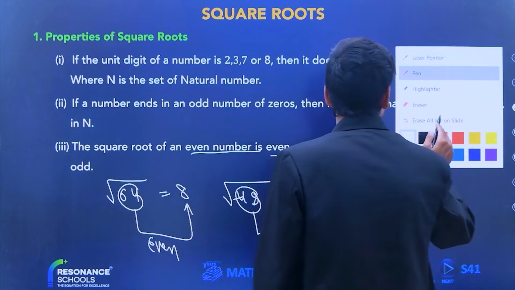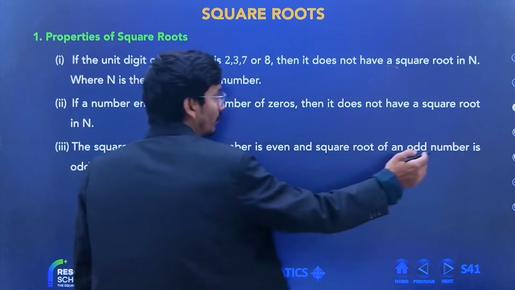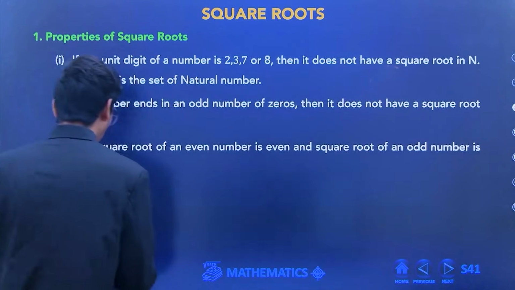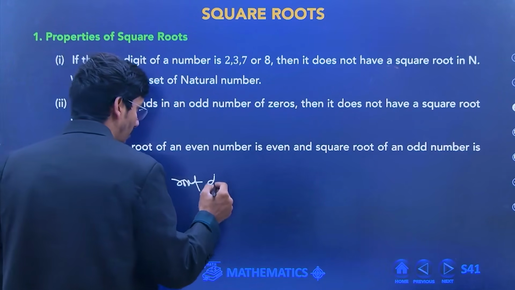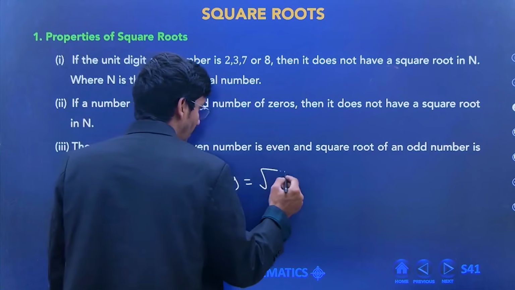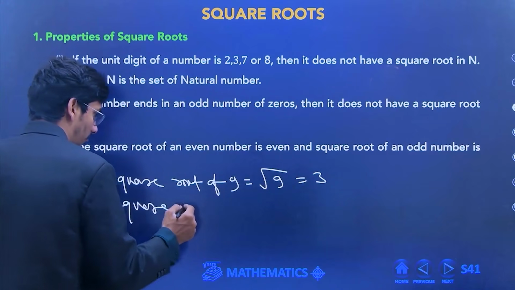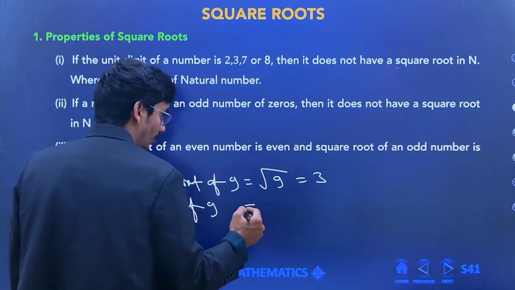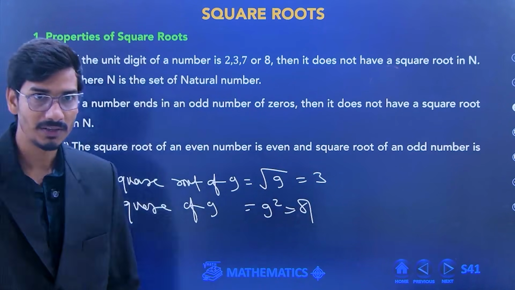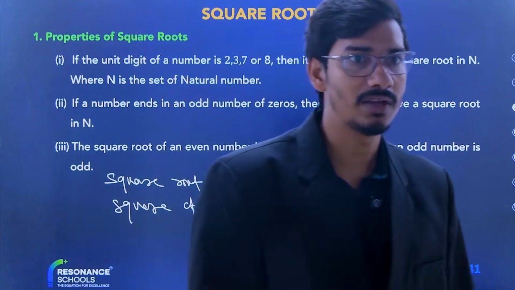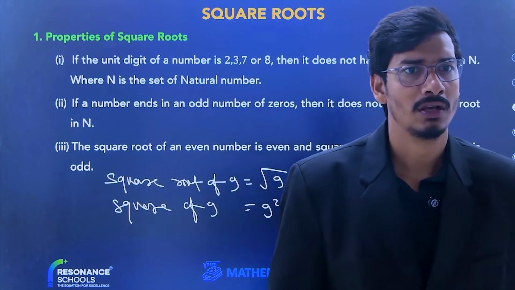Simple, take an example. The square root of 9 is what? 3. But the square of 9 means 9 times 9, which is 81. So there is a difference between square root and square, beta.